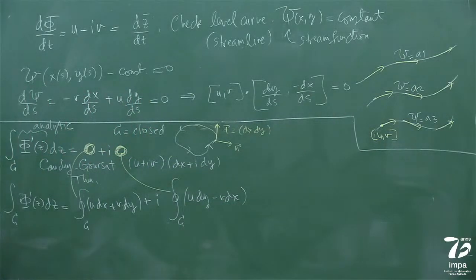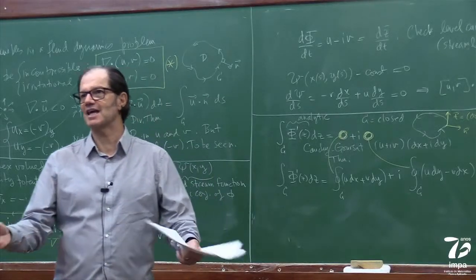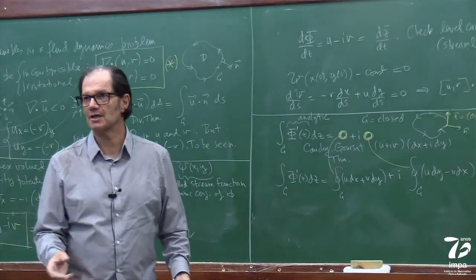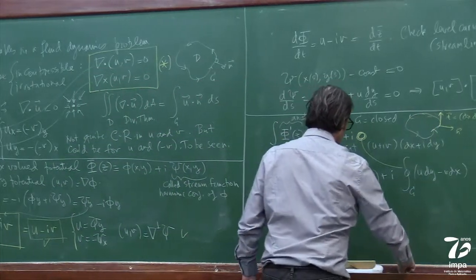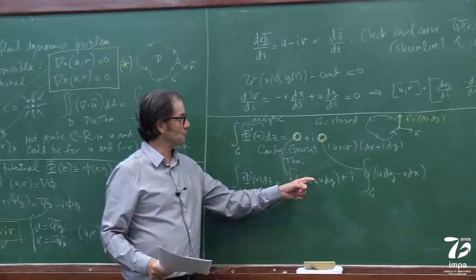I can write this like that, right? Like as an increment. If I have my parametrization, it's dx/ds, dy/ds. It doesn't matter. So this is in the tangential direction, and the other is normal. So look what these parts are saying.